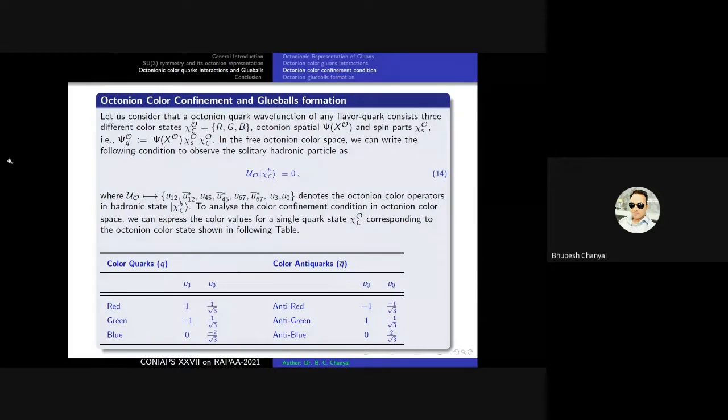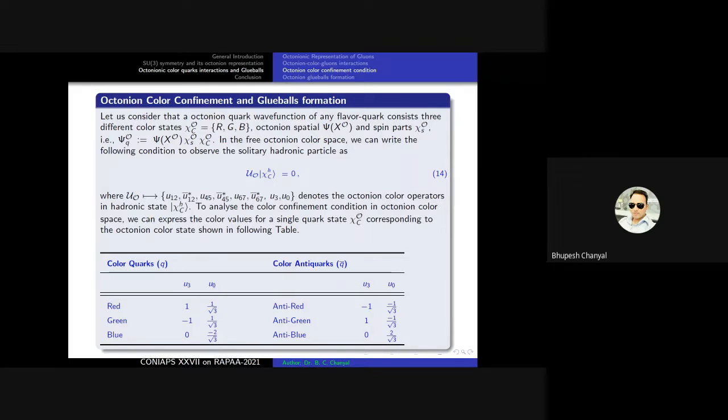So in the free octonion space, we can write the following conditions for hadronic particles. This is the condition for color confinement. U O denotes the octonion color operators in hadronic states, and chi C of H indicates the hadronic particles. C indicates the color charge, the chromodynamic SU3 symmetry, and chi indicates the spinor functions.